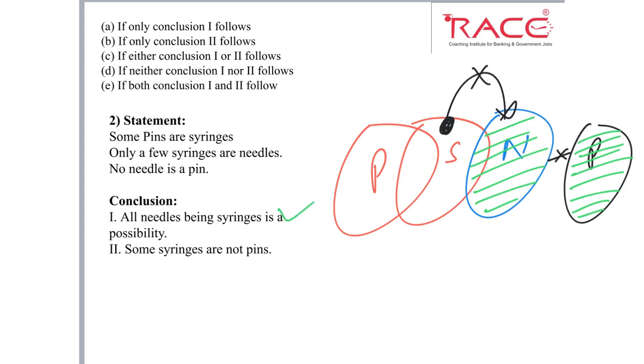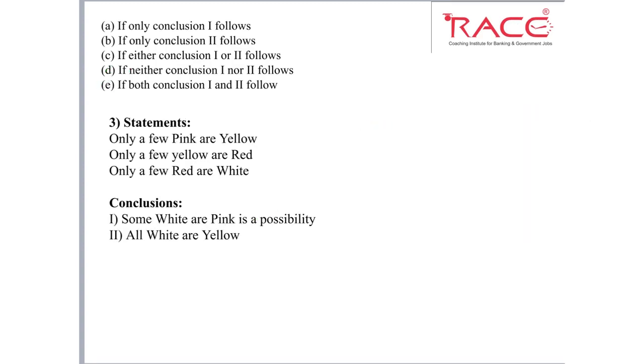Second, some spring are not pins. So here we can see this is the part of spring which is in positive relation with needle. So this is a part of spring and this is in negative relation with the pin. So we can clearly see here some part of spring is not pin. So this statement is also true. So what is our right answer here? Option E. So here is the third question.